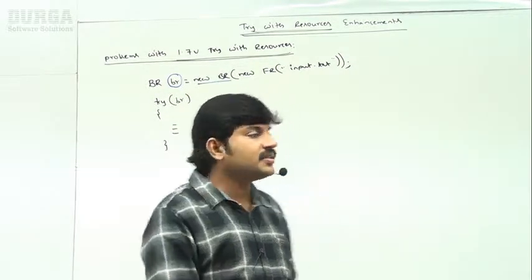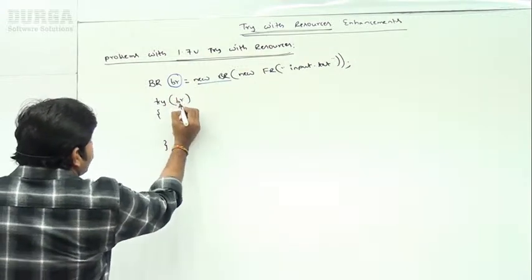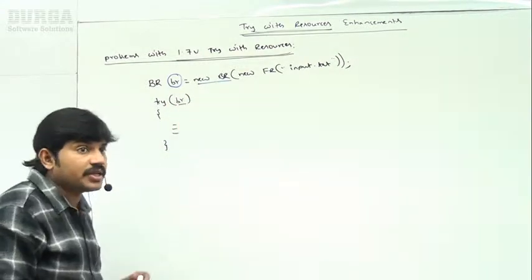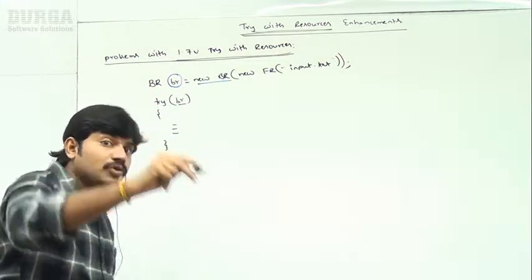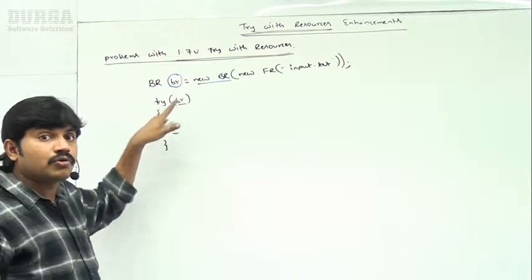The reason is that the resource reference variable used in try with resources should be local to the try block.